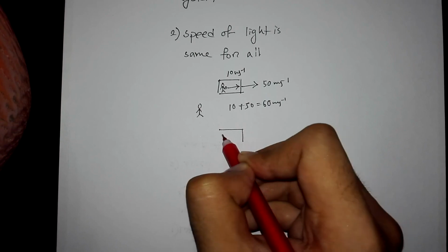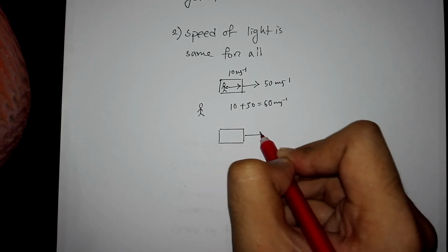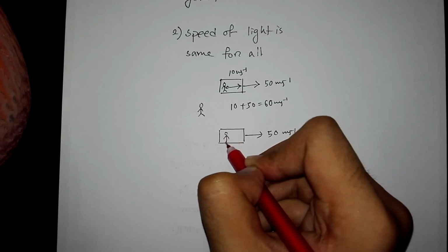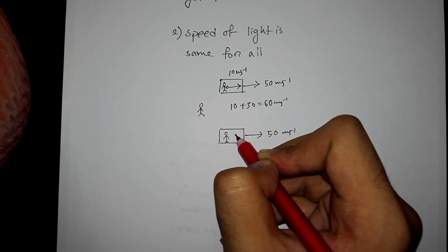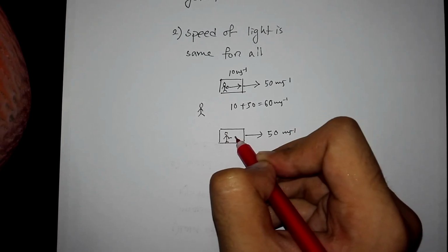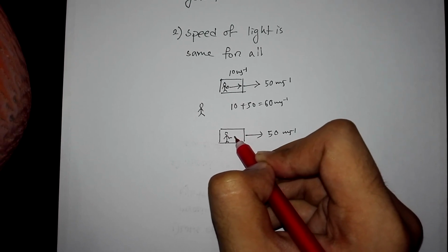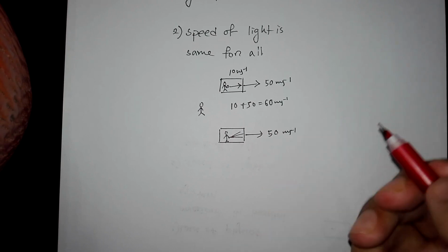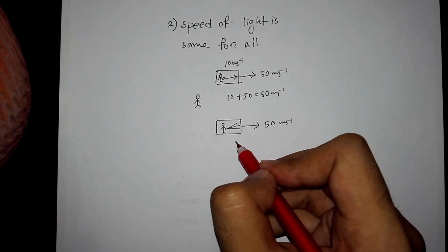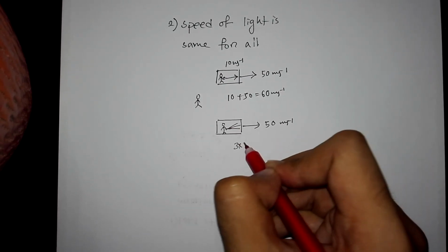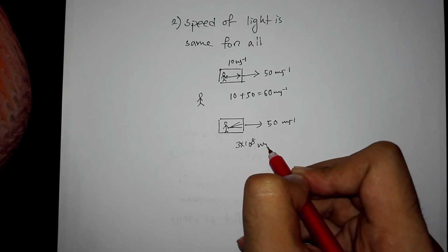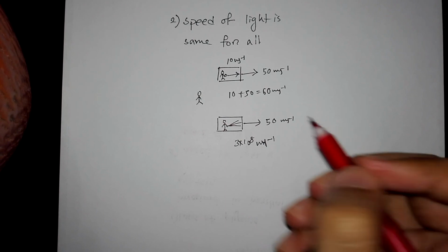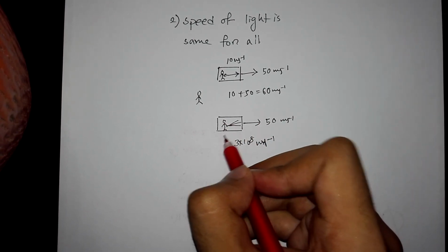But now you are in a similar train moving in this direction with speed 50 meters per second. You are inside the train. But instead of a ball, now you have a torch. You switch on the torch and the light travels in the direction of the motion of the train. You will say that the velocity of the light is 3 times 10 to the power 8 meters per second relative to you.